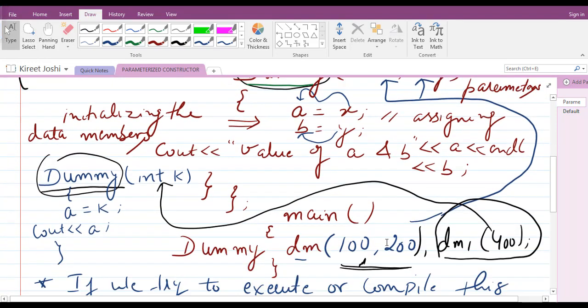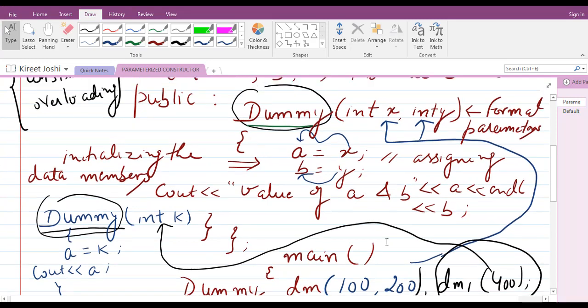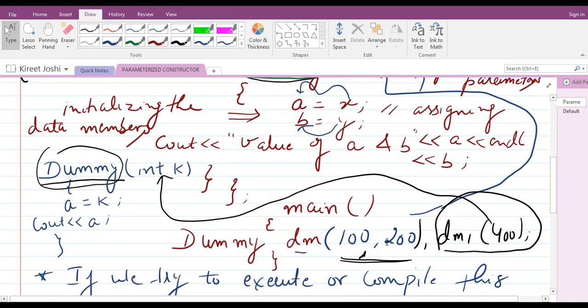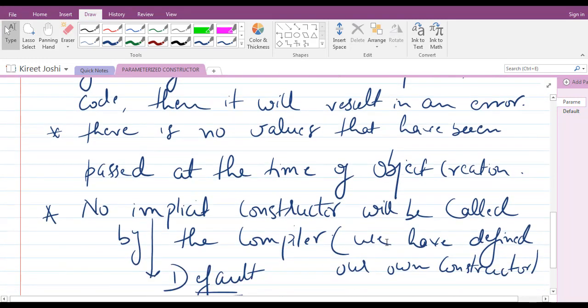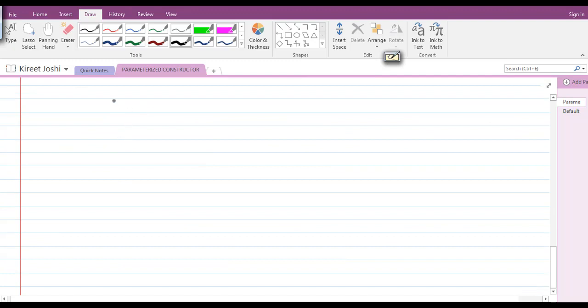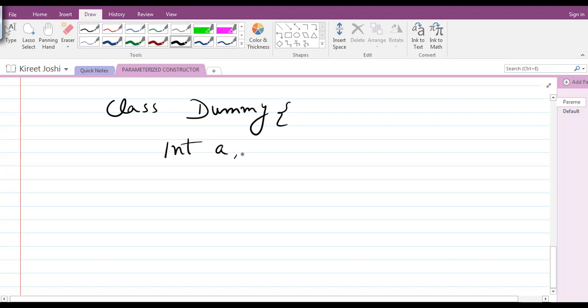Okay, so this is the program. If I just create a program, the same program, for example a class called dummy, I just write int a comma b.